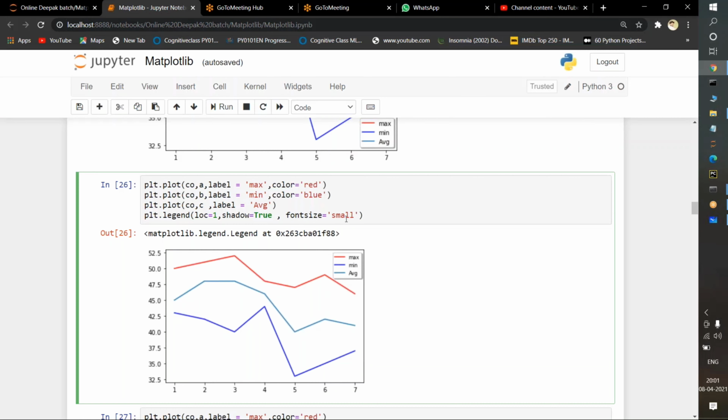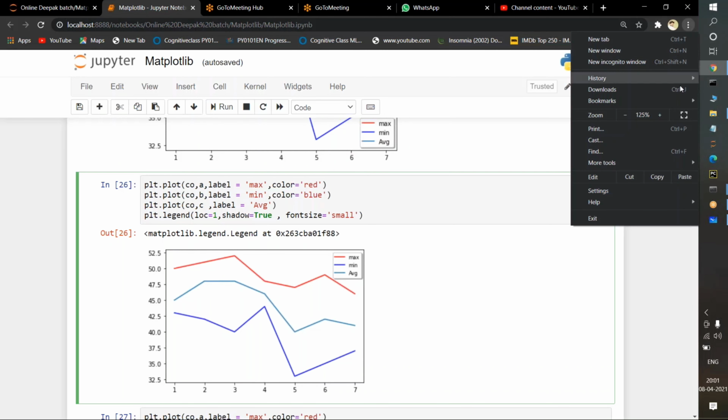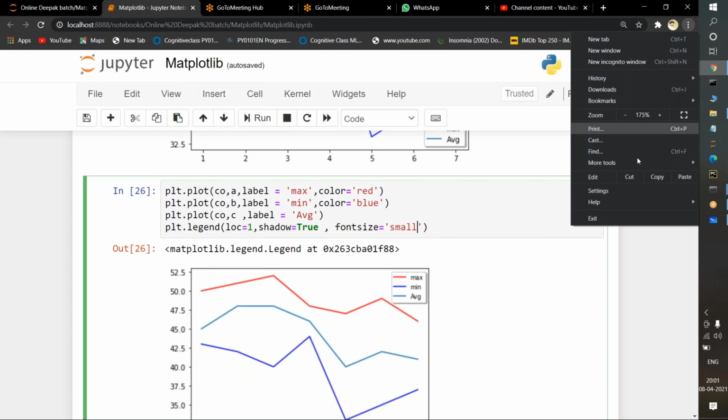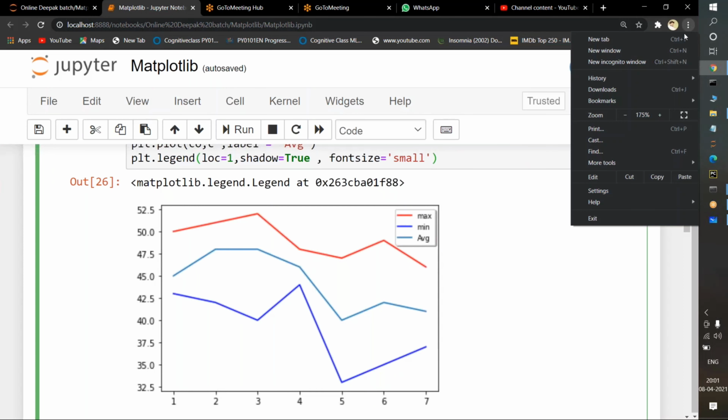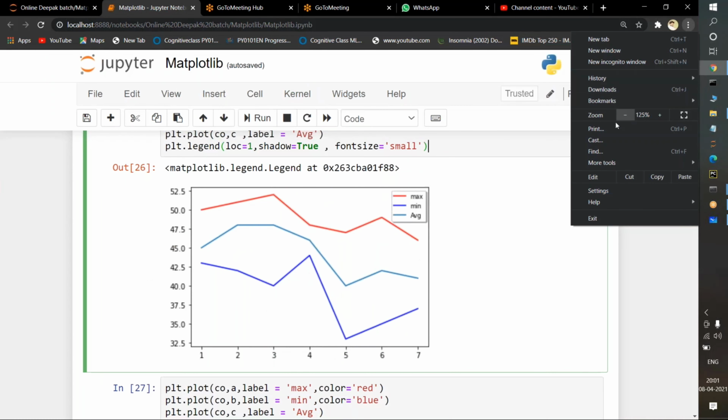What do you mean by this font size? There is a font size in this legend function also. If you observe here, the size of this particular pop-up, if I show you very clearly, see, the size of this pop-up is very small. Why? I specified here fontsize equal to small. That's why this pop-up is showing very small. I can increase the size also. There is no problem. I will show you after increasing.